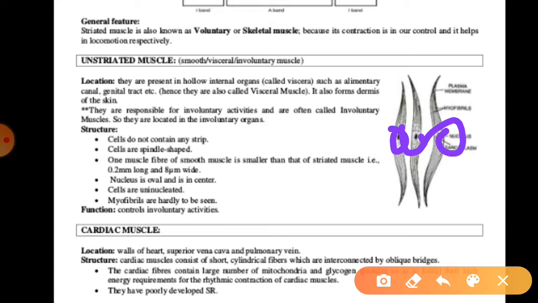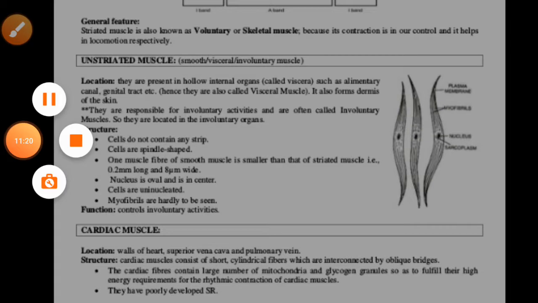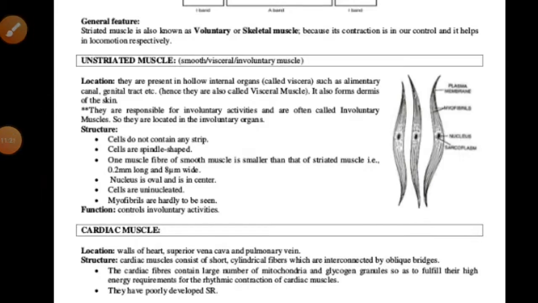And we can say the autonomic nervous system controls these muscles, hence they are not under the control of the animal's will. Generally we can say the autonomic nervous system (ANS) is always helpful for controlling these muscles. That's why we can say these muscles are not under the control of any living organism. So it is the most important thing about this one.